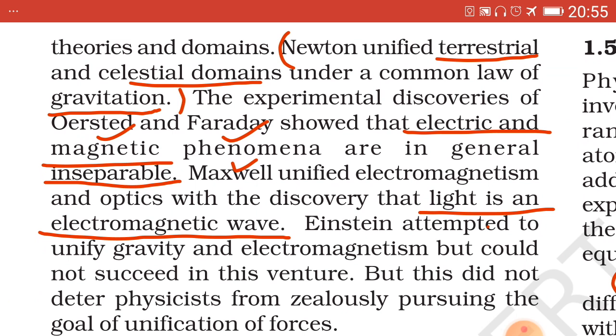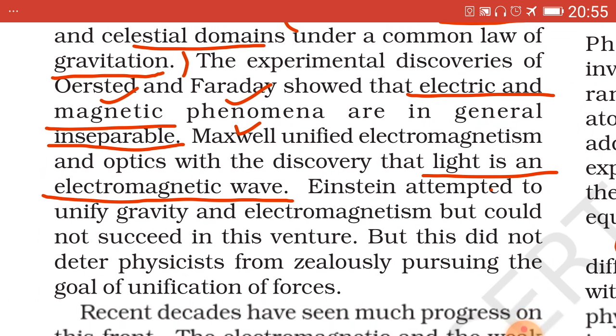First one was Newton. Newton unified terrestrial and celestial domains under a common law of gravitation. Oersted and Faraday, 2 scientists together, showed that electric and magnetic phenomena are inseparable.